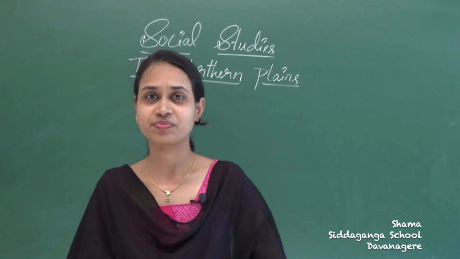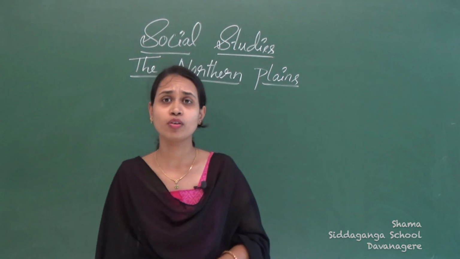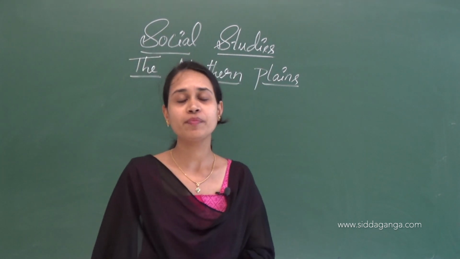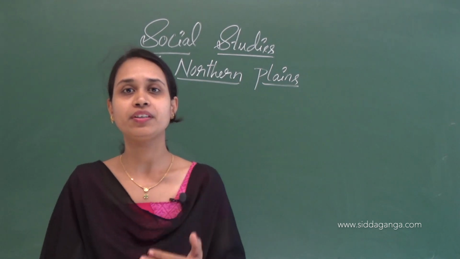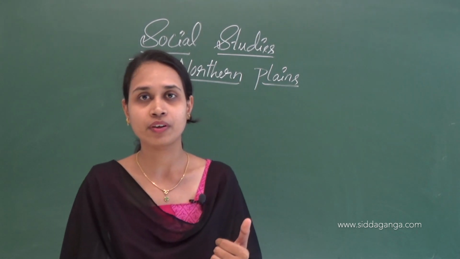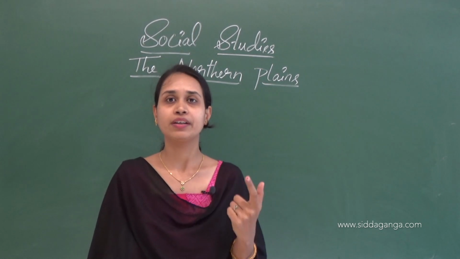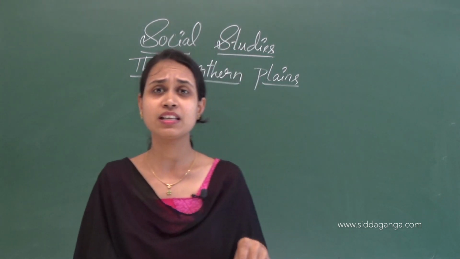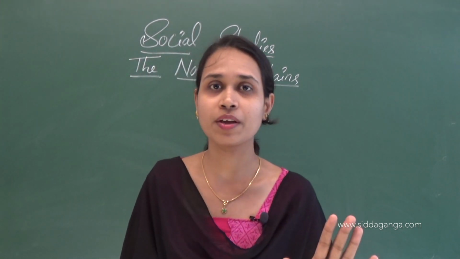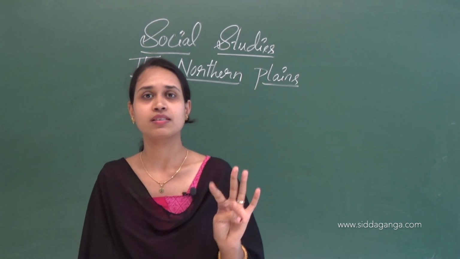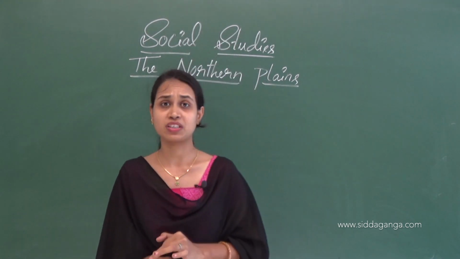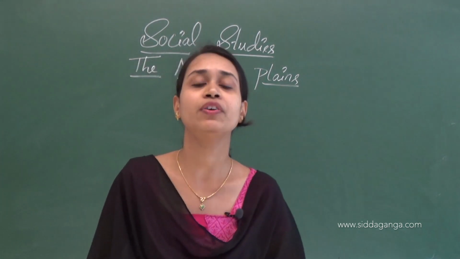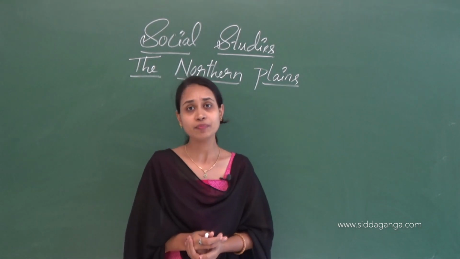Hello everyone. So in the previous class we already studied about our beautiful country. We studied about the physical features of our India and then the political division. In the physical features of our India there are 5 physical features. First one is northern mountains, second is northern plains, third is western desert, fourth is southern plateaus, and fifth is coastal lines and then islands.